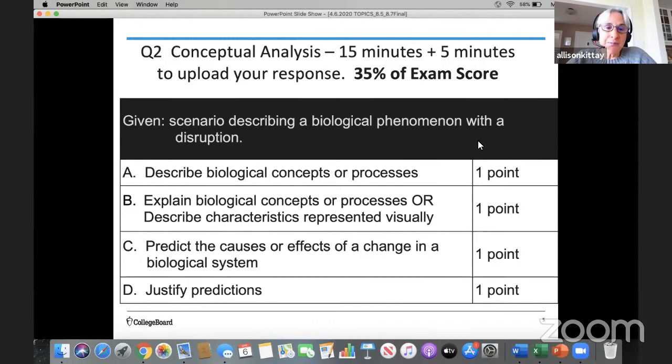So you'll be given a scenario that will describe a biological phenomenon with some type of a disruption. And you'll be asked to describe the biological concepts or processes. You'll be asked to explain biological concepts or processes, or describe characteristics that are represented visually. And the last time we were together, we looked at phylogenetic trees and cladograms, and those would be examples of concepts that are represented visually. You will also be asked to predict the causes or effects of a change in a biological system. That's that disruption, and then justify those predictions. And this is a 4-point short FRQ.